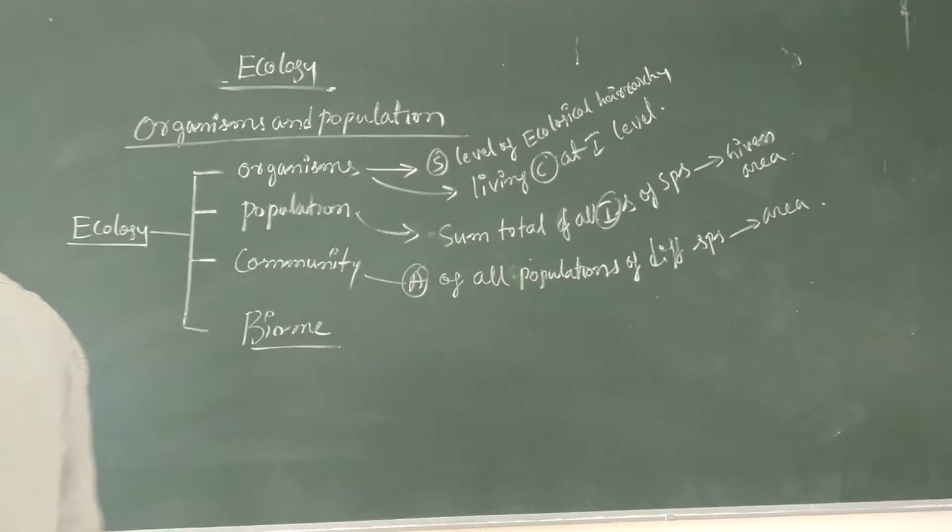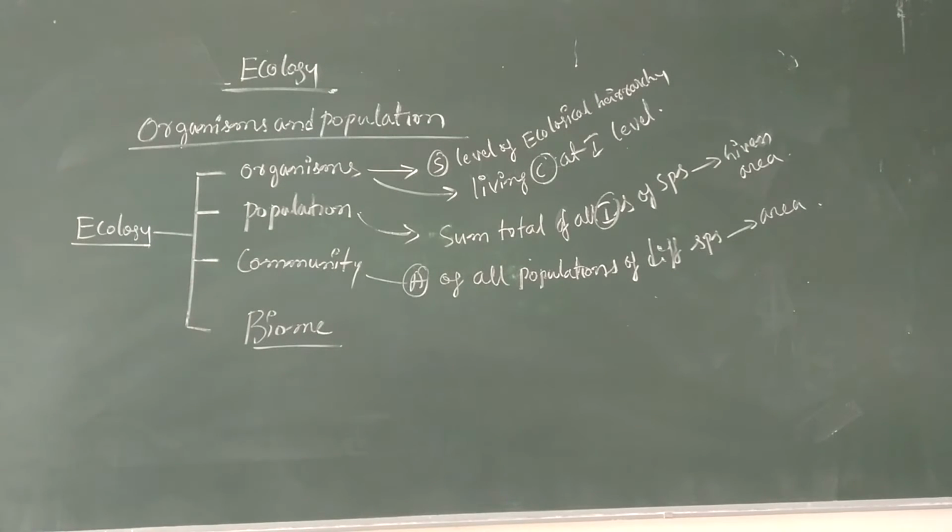Community means assemblage of all the populations of different species present in a given area. And one more level, that is called a biome.